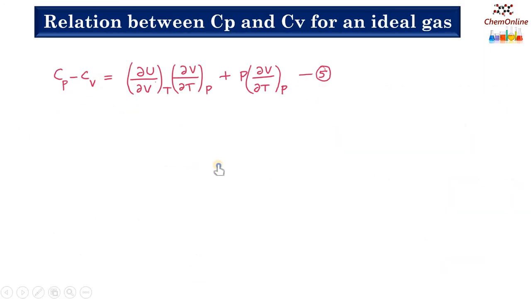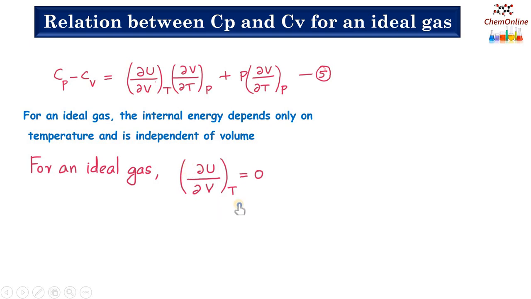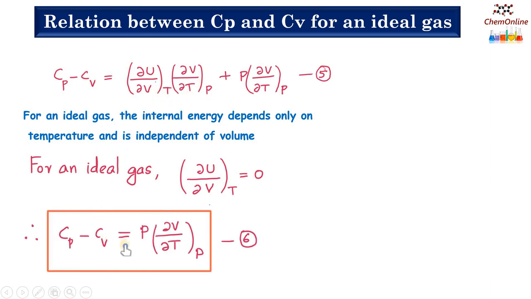Now let's consider the case of an ideal gas. For an ideal gas, the internal energy depends only on temperature and is independent of its volume. That means for an ideal gas, ∂U/∂V at constant T is equal to 0. That is, the change in internal energy with respect to volume is 0, because the internal energy depends only on the temperature. It does not depend upon the volume. So in equation 5, when ∂U/∂V at constant T equals 0, the first term will be 0. And hence we can write Cp minus Cv equals P into ∂V/∂T at constant P.